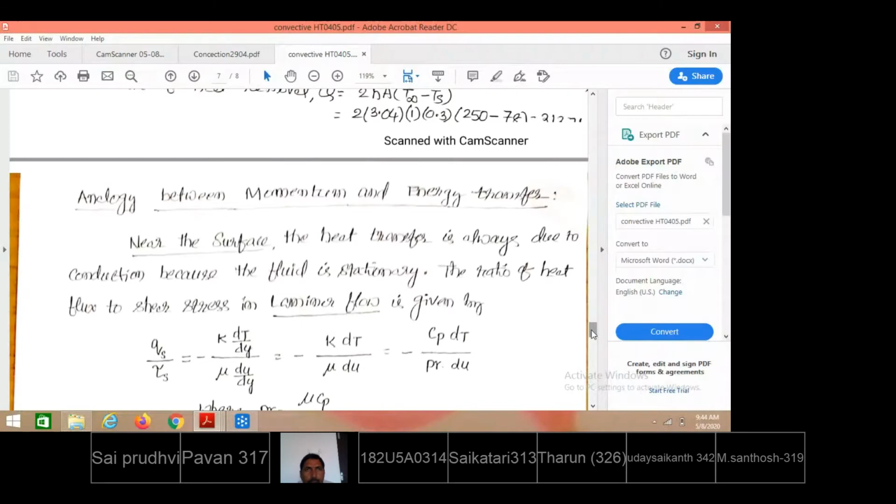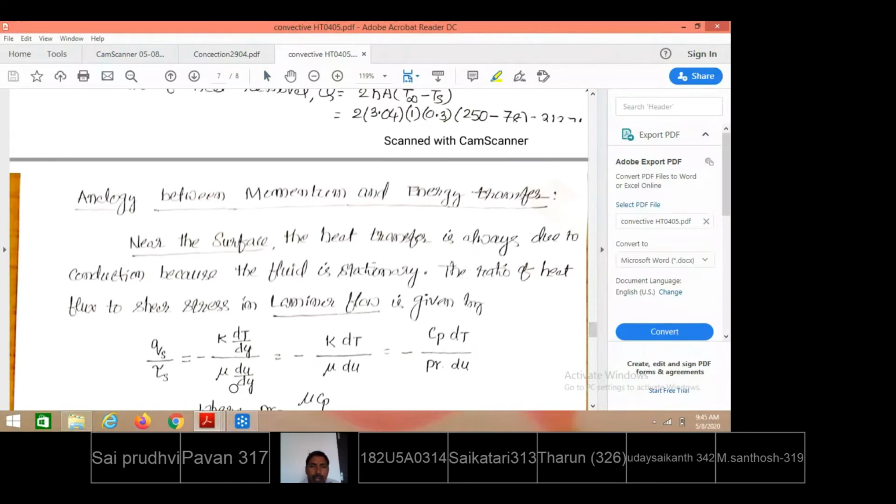Between fluid layers, when flow is happening, there will be the existence of shear stress due to the existence of a velocity gradient. From one layer to the other layer there will be some velocity gradient. That is what we have seen. From the plate surface up to the boundary layer there is a continuous change of velocity, du by dy, the velocity gradient.